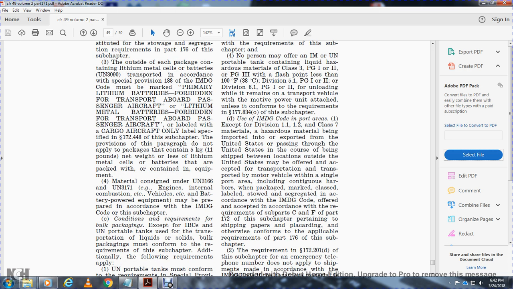Materials consigned with UN 3166 and UN 3171: engines, internal combustion, vehicles, batteries, powered equipment may be shipped in accordance with the IMDG code of this subchapter.